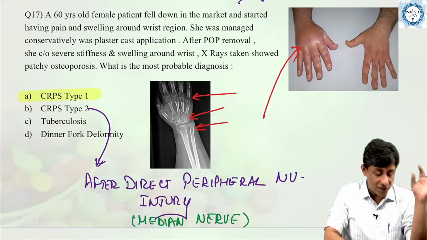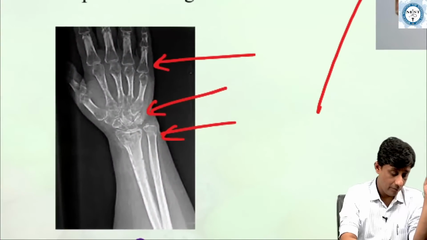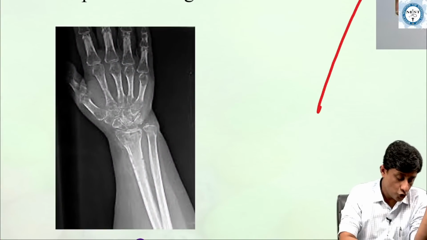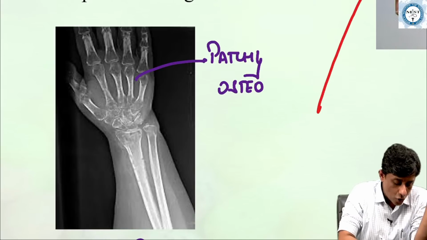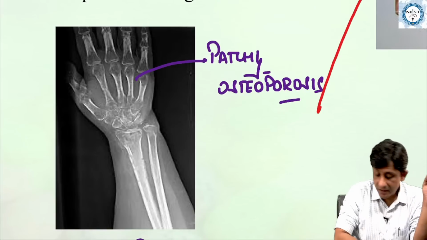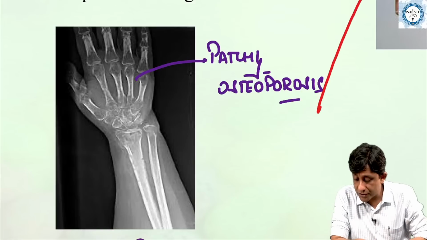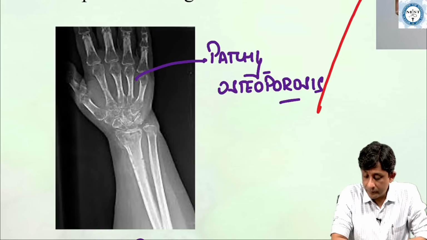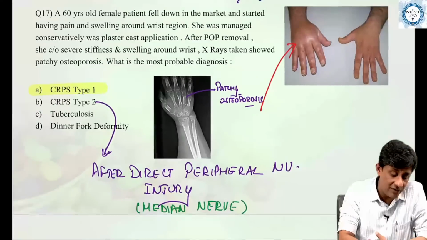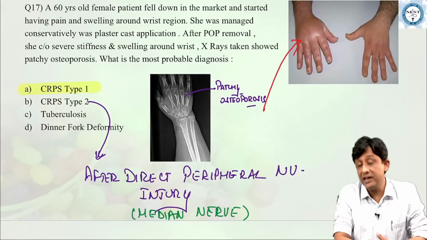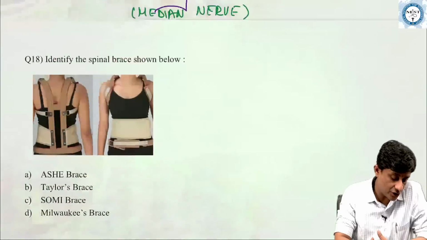Classically, the X-ray, as you can see here, if I zoom this X-ray, shows areas of patchy osteoporosis. Okay? Don't get confused in the examination. This is one which is very, very commonly asked both in screening as well as the NEET examination. Okay?